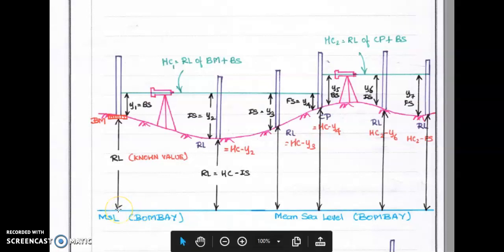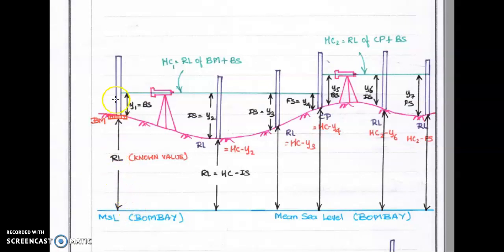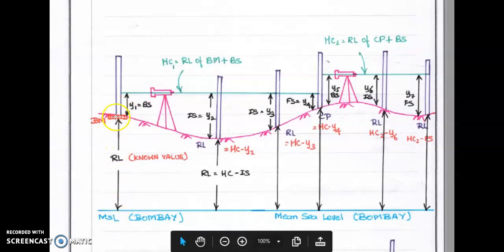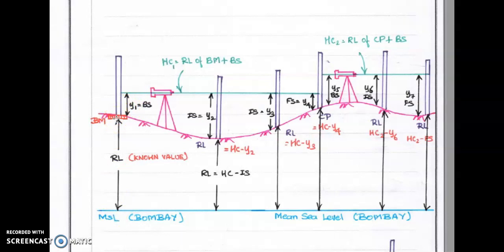Okay. So let us consider a benchmark. It has a known RL with respect to mean sea level, which is taken at Bombay, that is Mumbai. So the RL of the benchmark is known with respect to mean sea level. This benchmark is provided throughout India. On the national level, that benchmark is fixed by the Central Public Works Department.